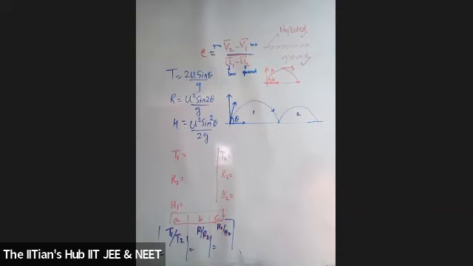Anyone? Okay. They've written in terms of theta. Sanjana, you can get rid of that theta part of it.